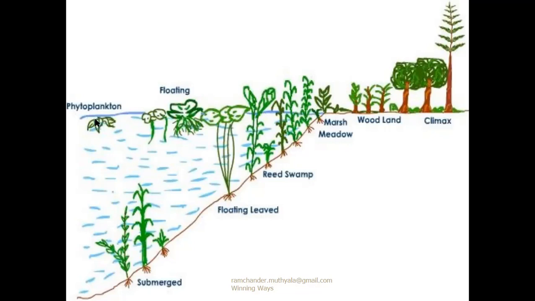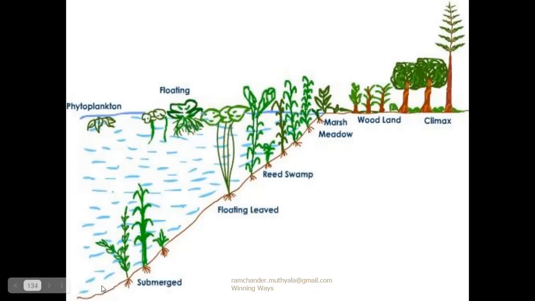They prepare food material by photosynthesis. After completion of their life cycle, some phytoplankton die. The dead bodies of phytoplankton are sedimented at the lower part of the pond or water body.